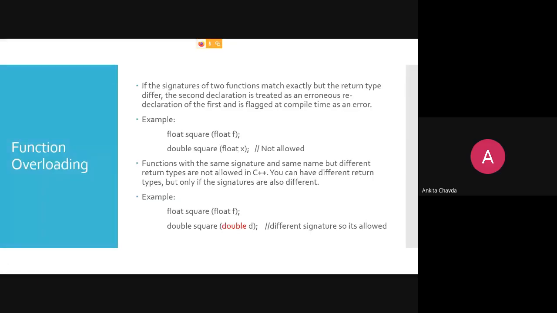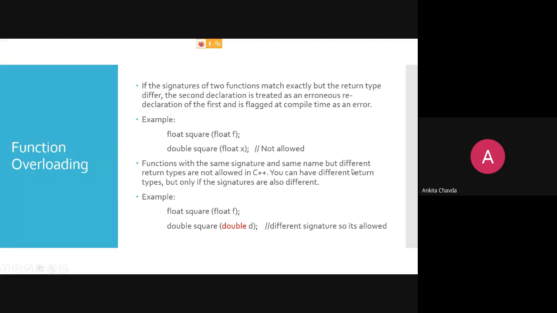A, B, C, D, X, Y, Z, whatsoever you would like, you can take it as your variable name. That is completely fine. But these two are not different functions, because just by changing the return type, you are saying that these two functions are different. No, this is not a different function. The second declaration is a redeclaration of your first function, and it will flag a compile time error, because the compiler is getting confused about which function it needs to call. Okay.